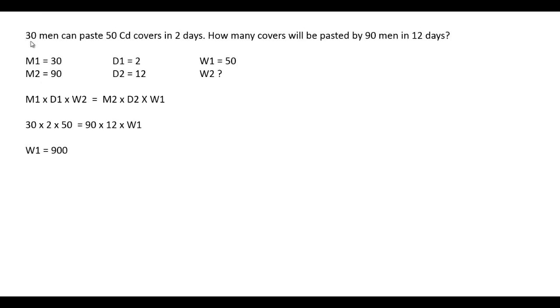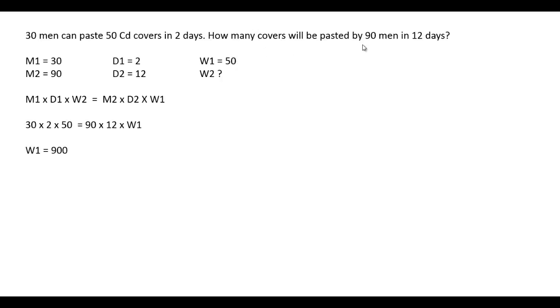See the second question. If 30 men can paste 50 CD covers in 2 days. 30 men, so M1 is equal to 30. In 2 days, therefore D1 is equal to 2, and they can paste 50 CD covers, so work, that is W1 is equal to 50.